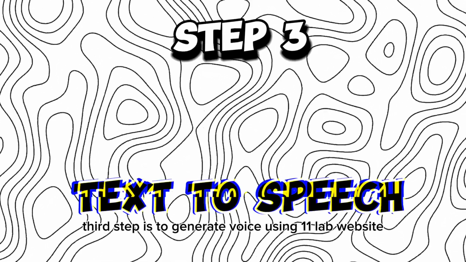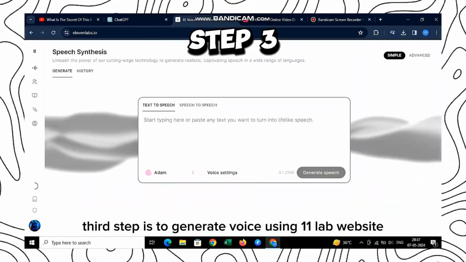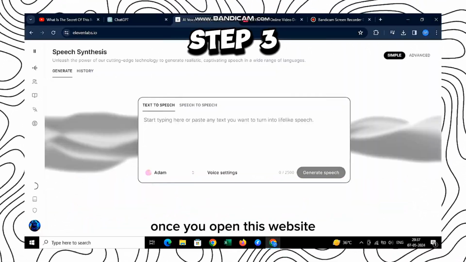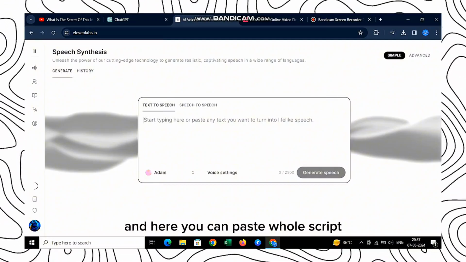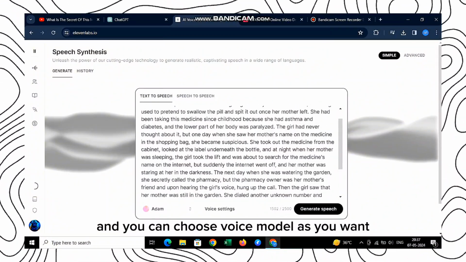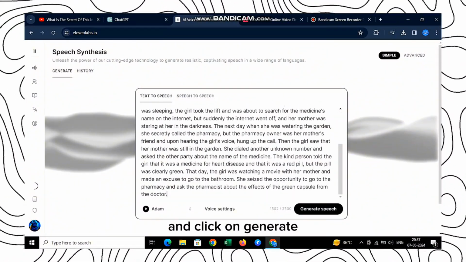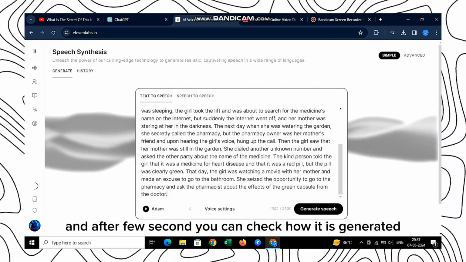Now third step is to generate voice using ElevenLabs website. Once you open this website, select text-to-speech option, and here you can paste whole script, and you can choose voice model as you want, and click on generate, and after a few seconds, you can check how it is generated.